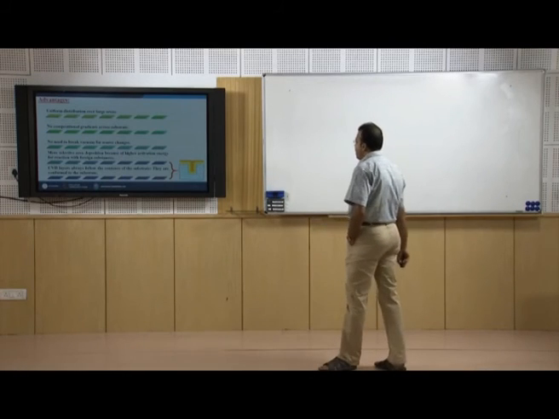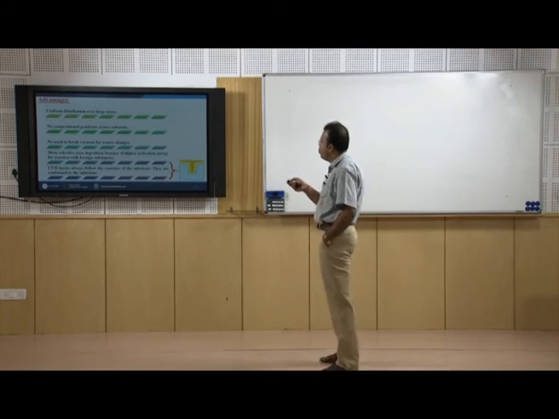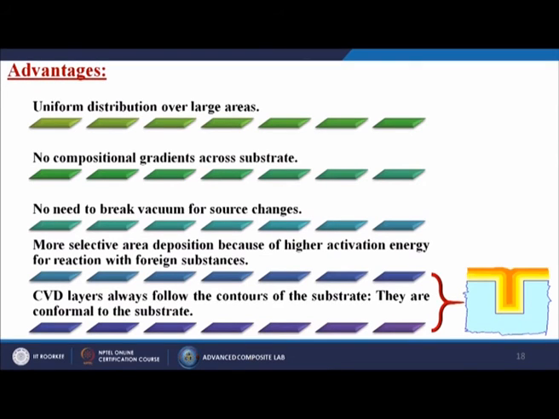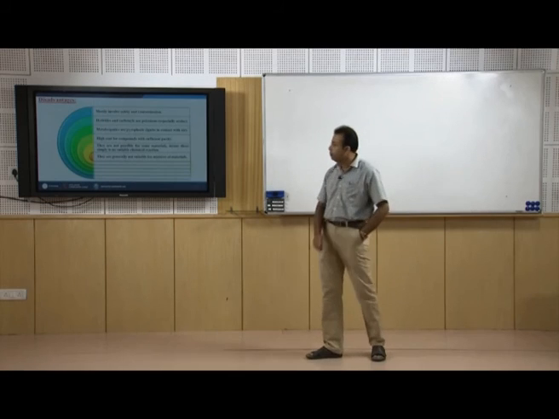Next, what are the advantages? Uniform distribution over large areas, no compositional gradients across the substrate, no need to break vacuum for source changes, more selective area deposition because of higher activation energy for reaction with foreign substances. CVD layers always follow the contours of the substrate, they are conformal to the substrate itself. So, these are all the advantages of the chemical vapor deposition process.